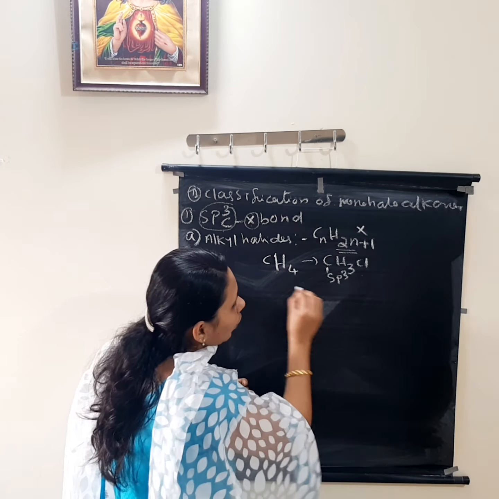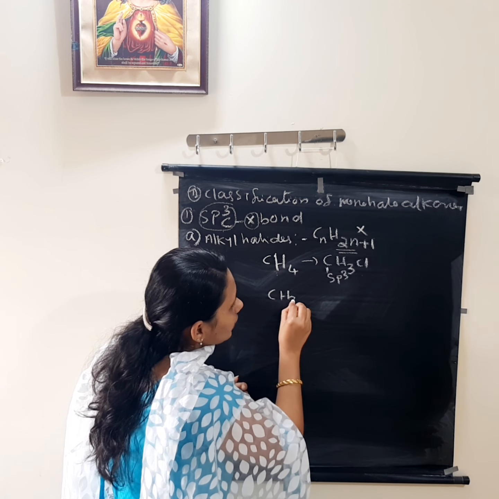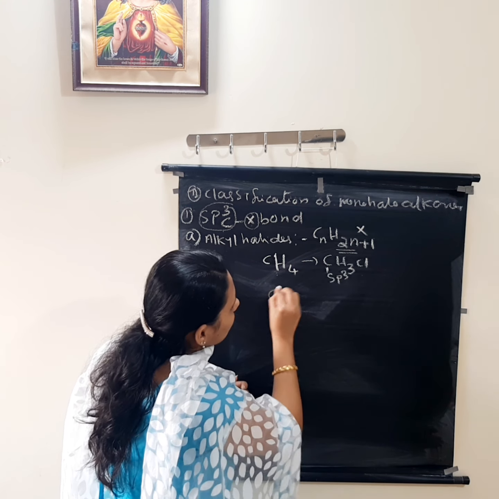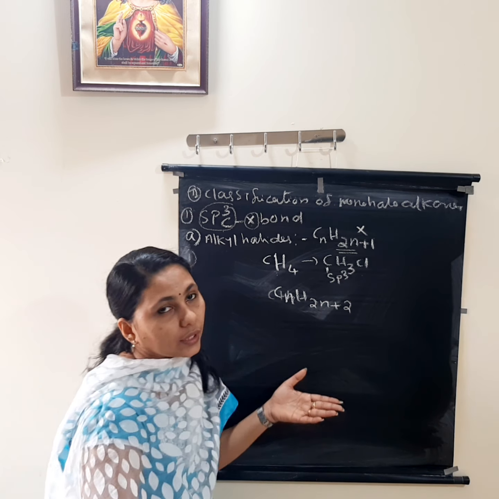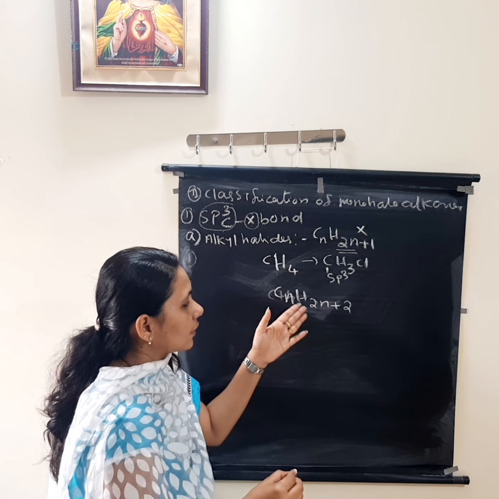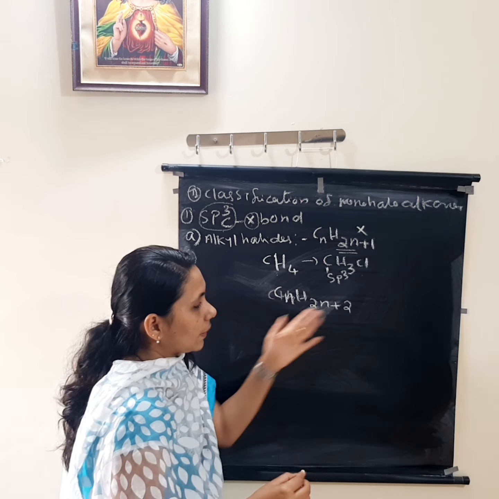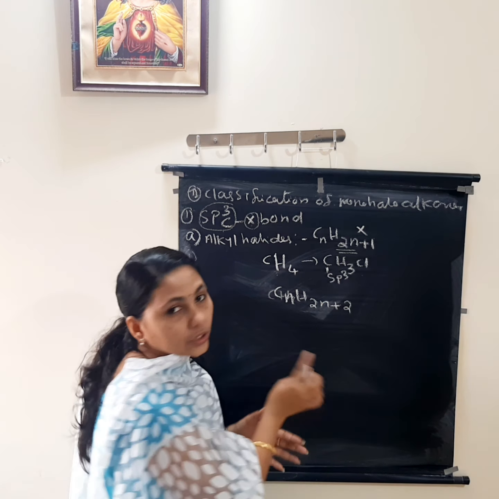Why is it so? We know alkanes have the general formula CnH2n+2, right? All of you know that. What is the general formula of alkane? CnH2n+2. From that, one hydrogen we are removing.